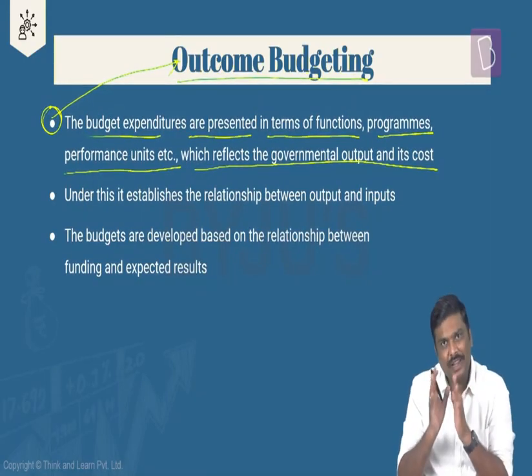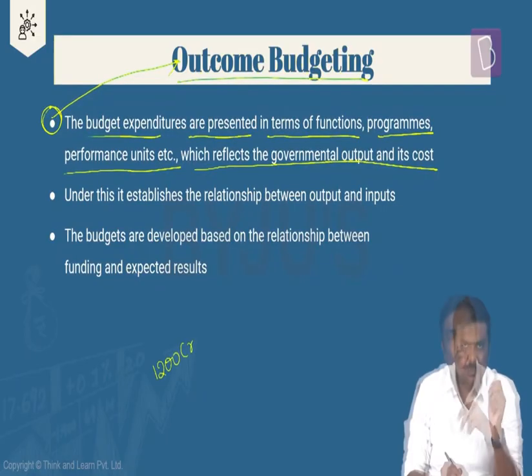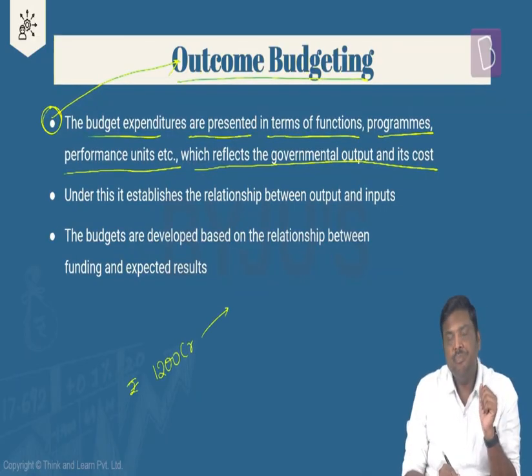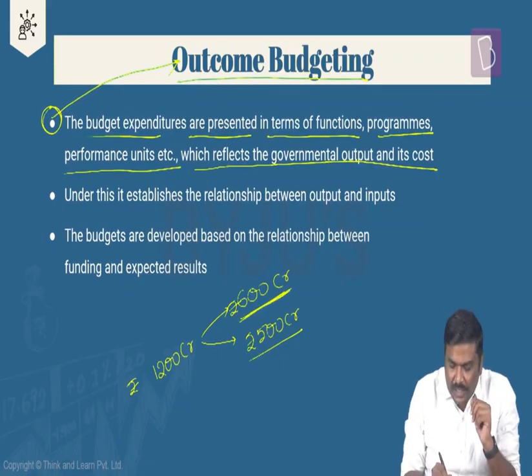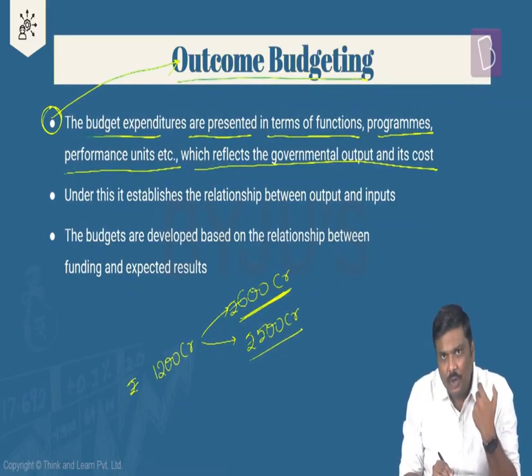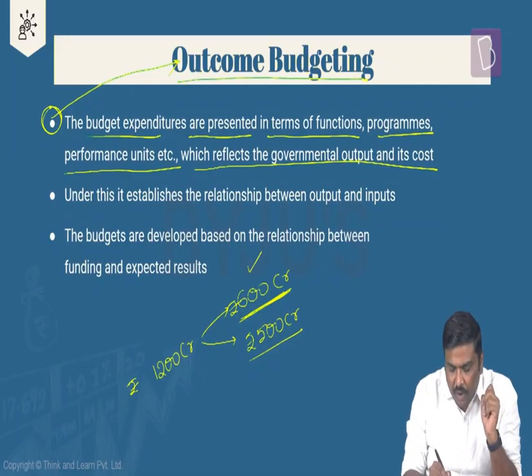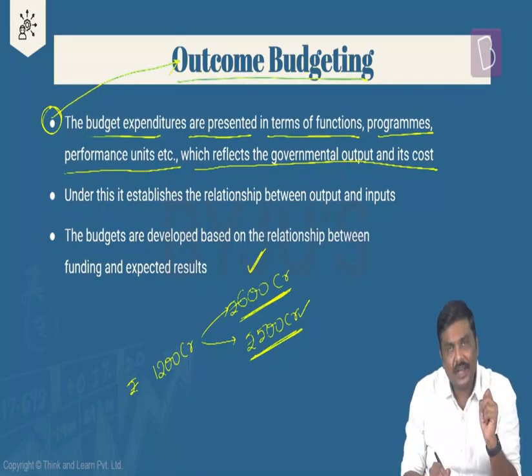Government of India to a particular ministry wanted to allocate 1,200 crore rupees. Out of this particular 1,200 crore, I told you this particular minister wanted to start a new scheme at a cost of 600 crore. I'll take another component here. Wanted to develop infrastructure by spending 500 crores. Now the question is, what is the output that the government is trying to achieve, or what kind of output the ministry is trying to achieve by launching this particular scheme, as well as developing this particular infrastructure?